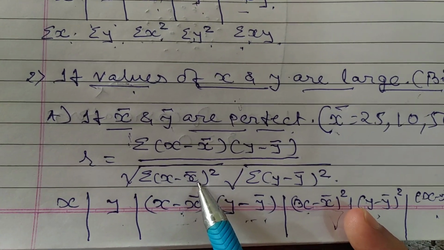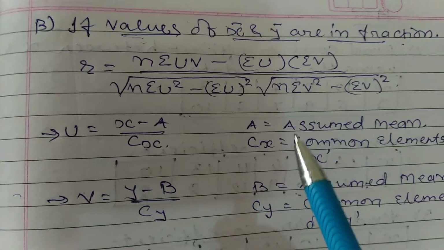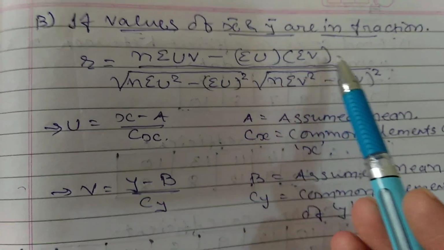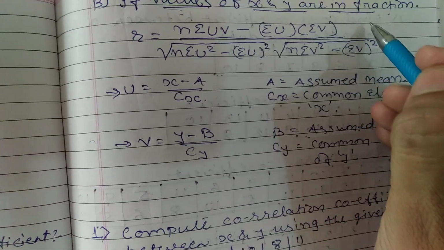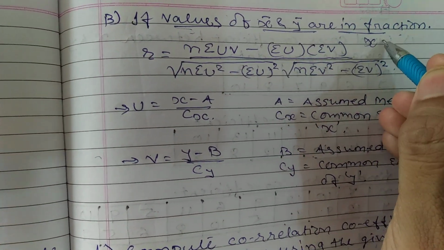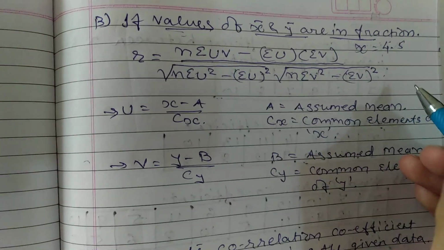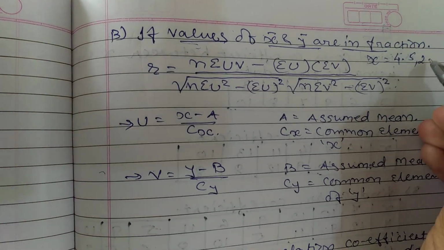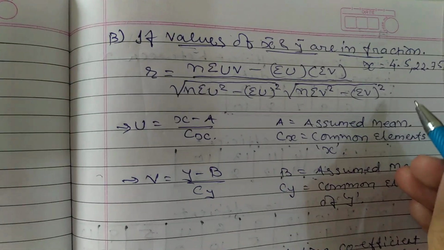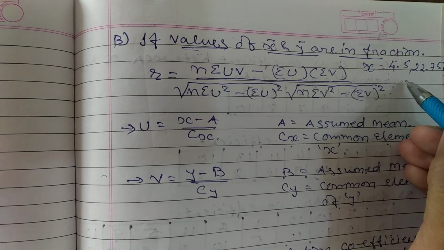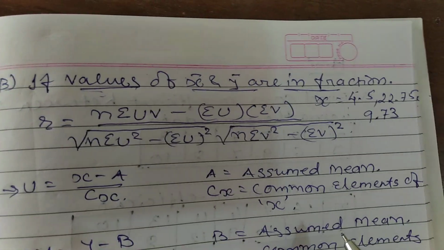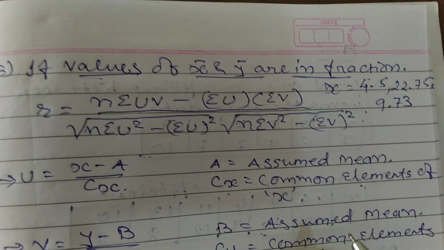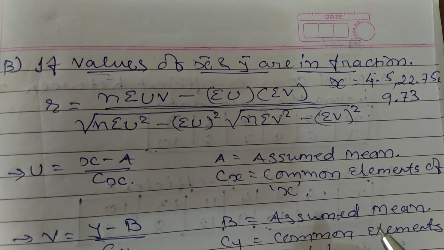And if the values of x bar and y bar are in fraction, fraction means if x bar is equal to 4.5, or suppose 22.75, or suppose 9.73, that means whenever the value of x bar or y bar is in decimal point,